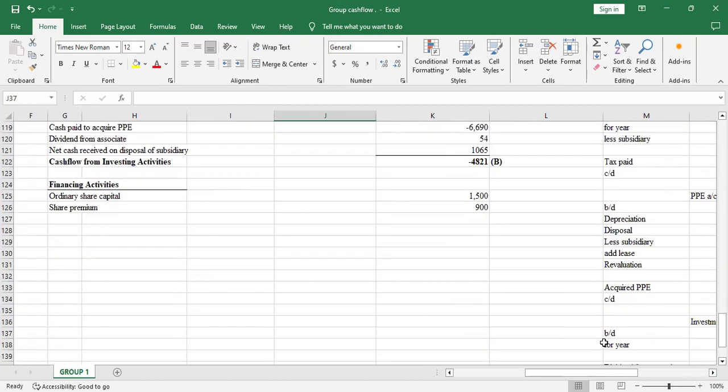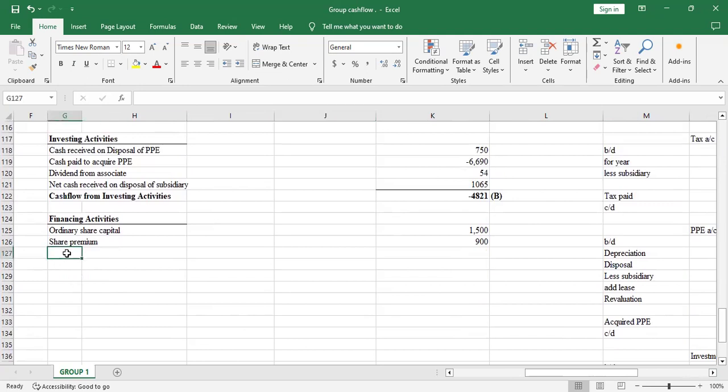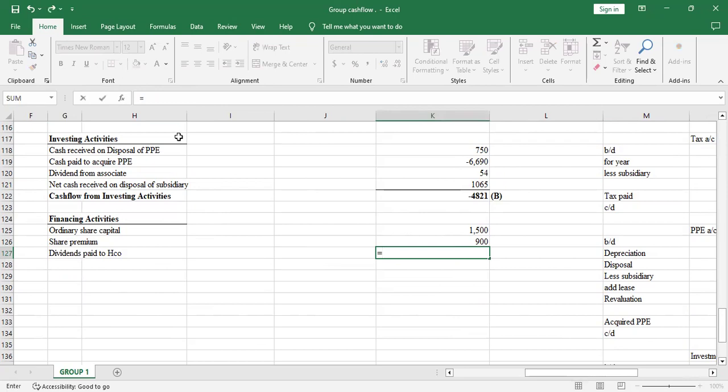I've said that retained profit is used to calculate dividend. So let me write it here. We'll have dividends paid to the holding company, which is the parent. That was provided, so there's no need of calculating it.